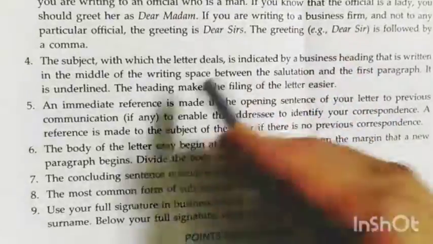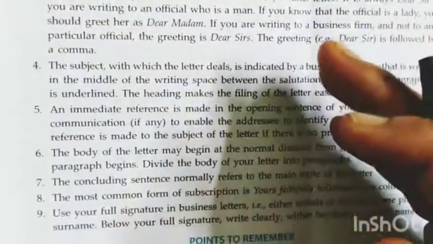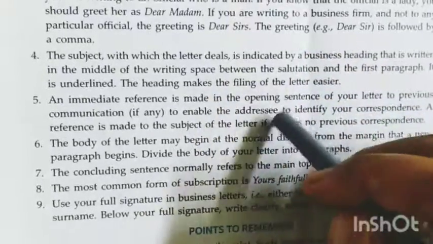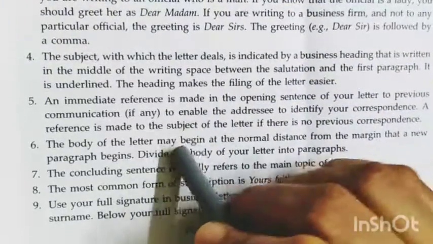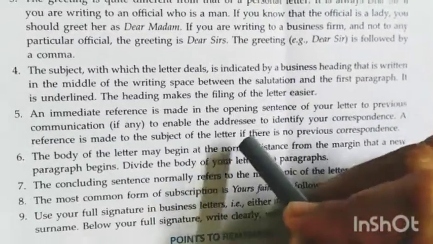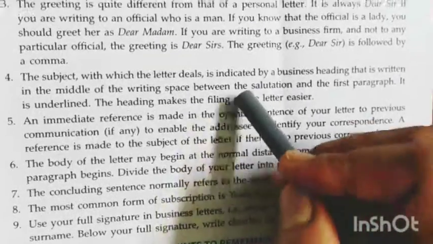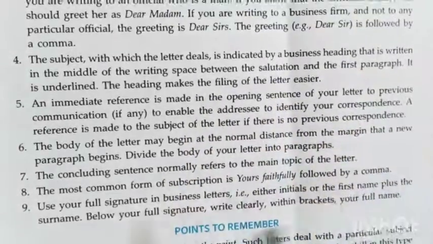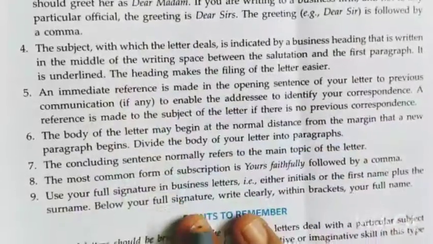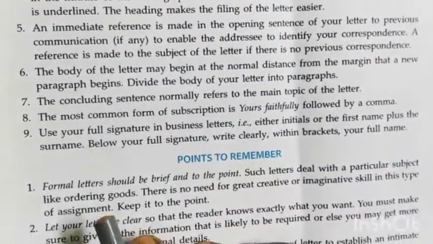Look, sometimes our signature often seems such that we cannot make out the name of the person. So after signing, you have to write your full name in brackets, just under your signature. Okay, so you got your points clearly. Next, we have some points to remember, and what are they?